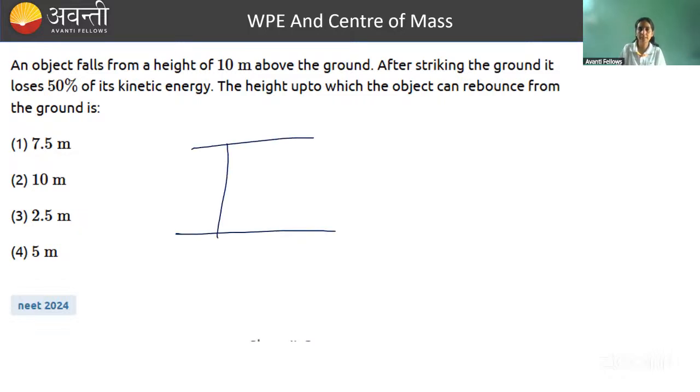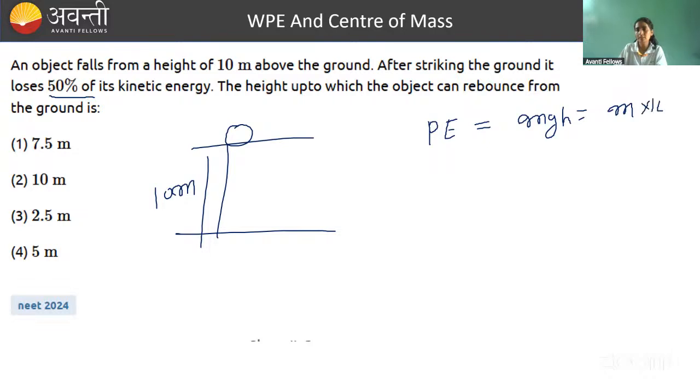So object is at 10 meter of height. Here the object is, right? And after striking the ground, it loses 50% of its kinetic energy. You already must be knowing such things. Just say it is kept at a height of 10 meter at rest. So it has potential energy, gravitational potential energy. How much? mgh. And this will be equal to how much? Mass is not given. So let's say mass is m, and this is 10, and this is 10. So 100 m joule is the potential energy.